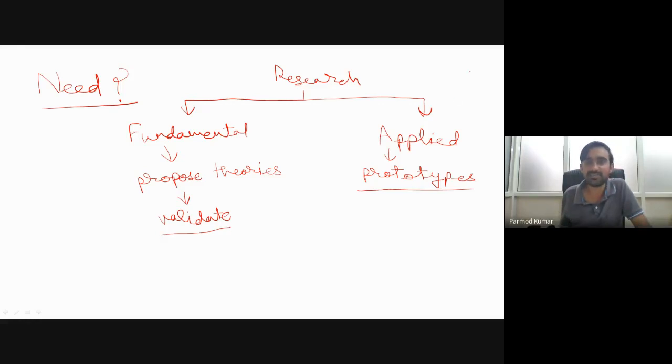And in the case of applied research, what will be the objective? The objective will be to develop a certain prototype for achieving some desired task. For that also, experimentation is required, because when we are developing a certain prototype, we will have a large number of factors associated with that process.